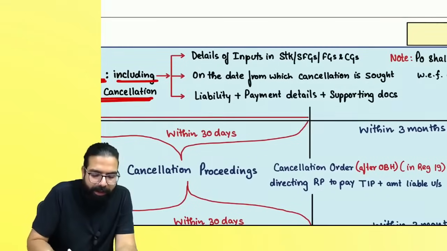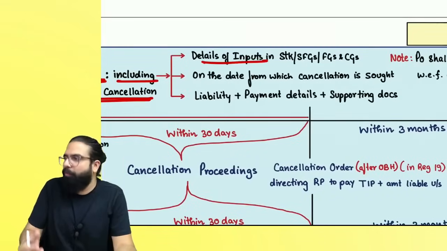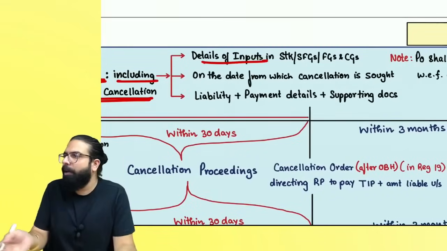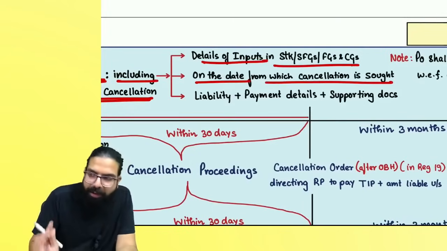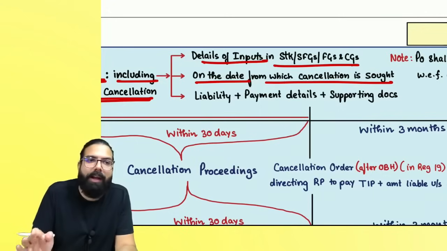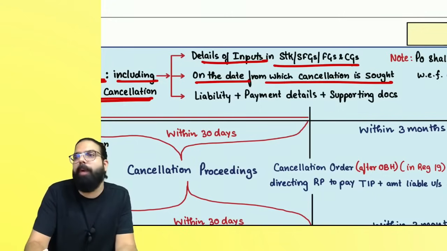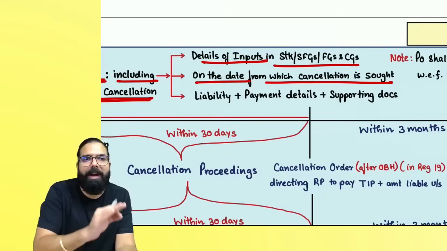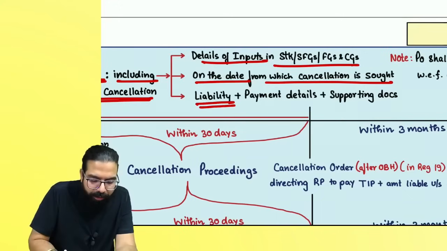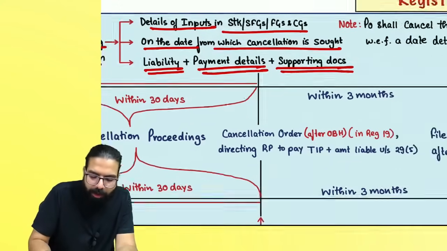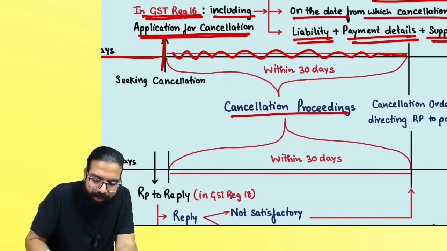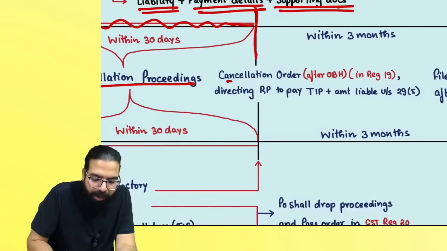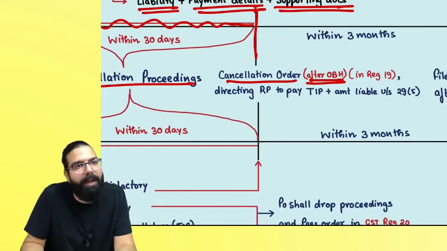It includes the details of your input in stock, semi-finished goods, finished goods, and the details of capital goods and plant and machinery, as on the date from which cancellation is sought. The day you are asking for cancellation, on that day your stock position and your capital goods and plant and machinery position, along with whatever is your liability, the payment details and the supporting documents, you have to give. The officer will start the cancellation proceeding. And once the cancellation proceedings are over, they will give you a cancellation order after giving an opportunity of being heard.